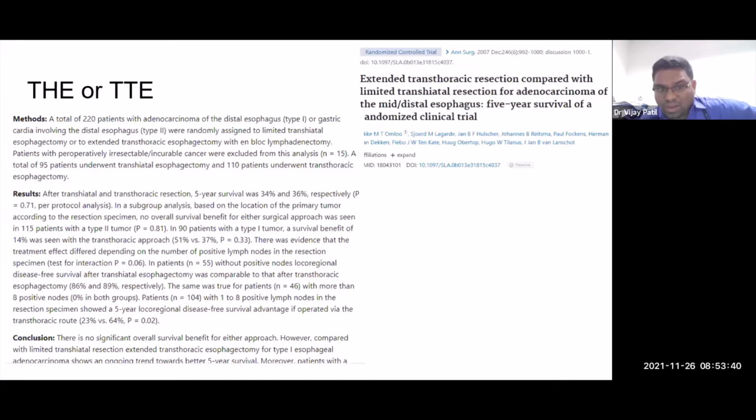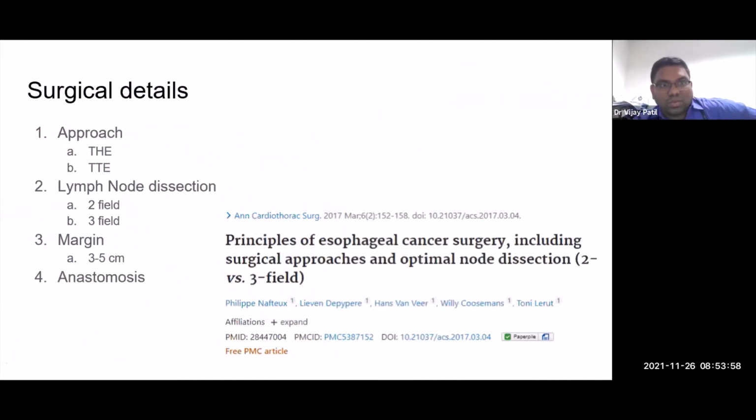But there is also evidence that the higher the tumor, as it goes towards the thoracic region, the TTE is better. So for upper thoracic and mid thoracic, it's important that you consider TTE. For distal thoracic, as was taken in this study, and for esophageal junctional tumors, you can go for a THE. Now, the next question is, what is the optimal lymph node dissection?